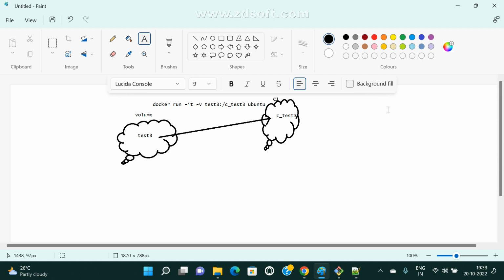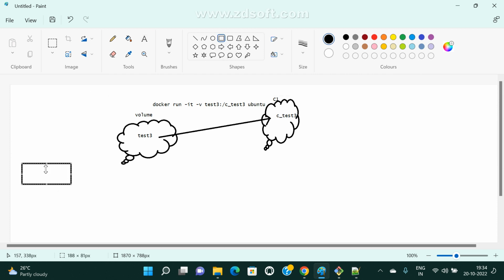This is my host machine, and on top of it we are installing the Docker software, correct? Under Docker, by default there is a volumes directory. Whatever we created is under this directory only. That is the default path. If you want to check it, we can.